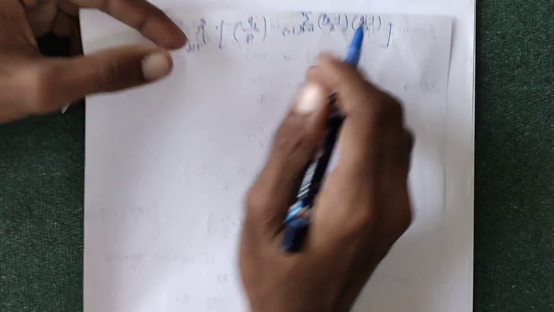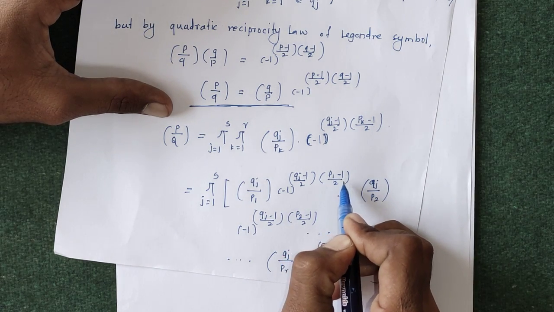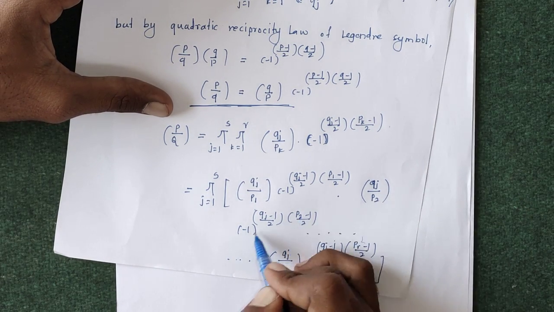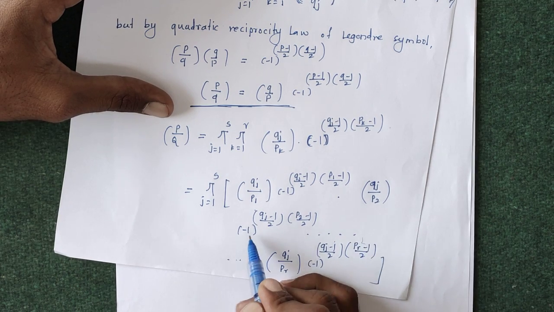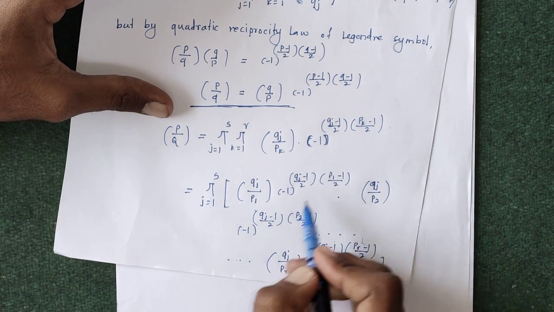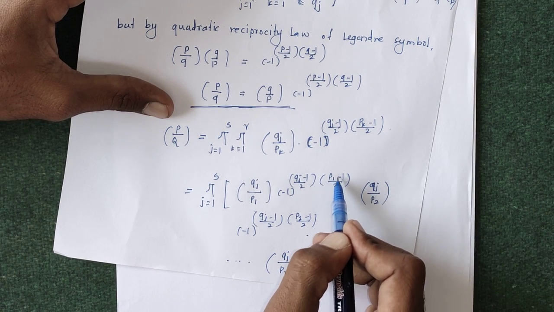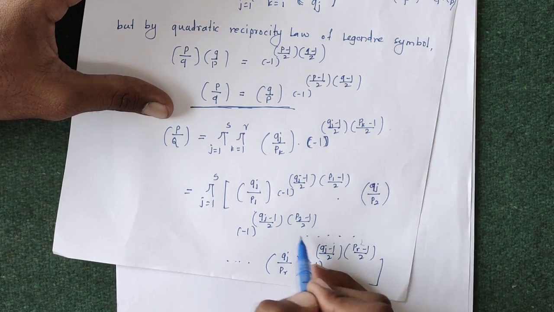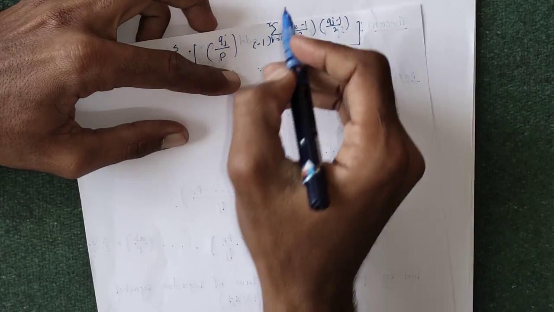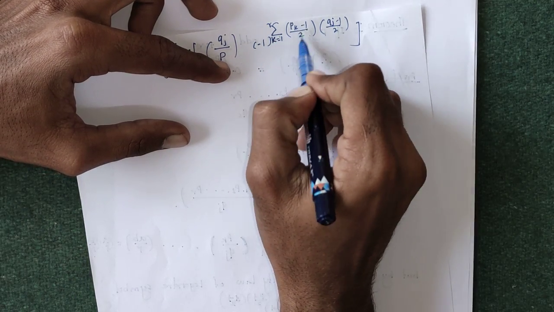After that, taking the summation, the summation is just minus 1 to the power P1 minus 1 by 2, minus 1 to the power P2 minus 1 by 2, minus 1 to the power PR minus 1 by 2, which are just the remaining terms. So just adding the powers of minus 1, adding these terms P1 minus 1 by 2, P2 minus 1 by 2, PR minus 1 by 2, is just this summation, with k running from 1 to R. So summation of these k numbers.